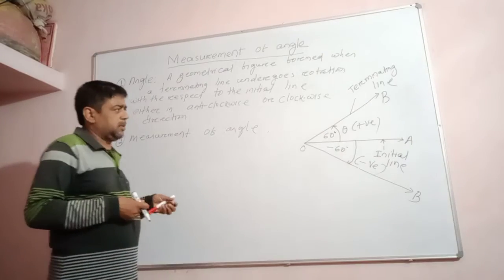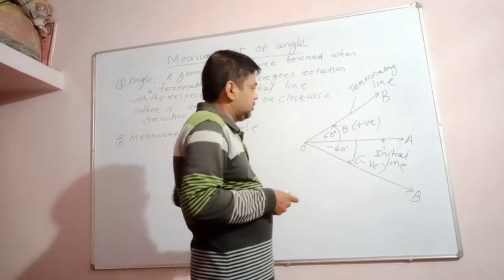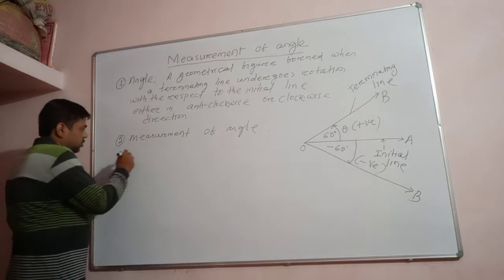So, what is measurement of angle? The measurement of angle means the magnitude of rotation of the line.